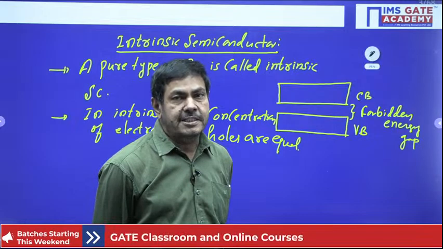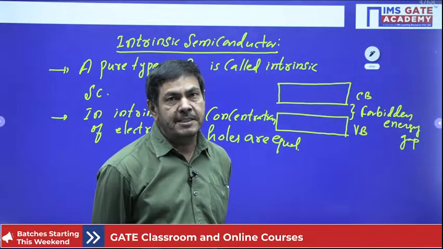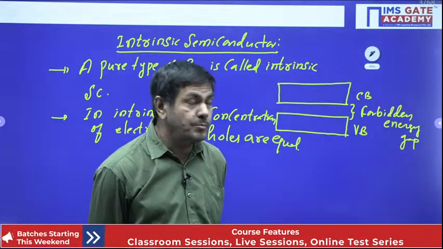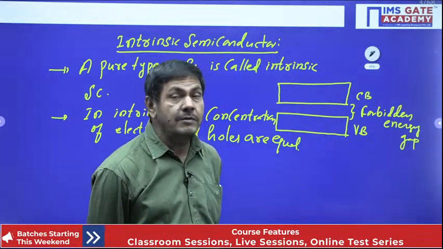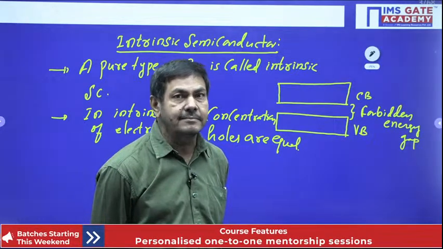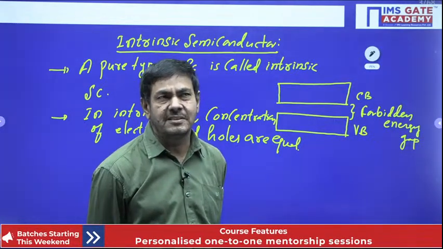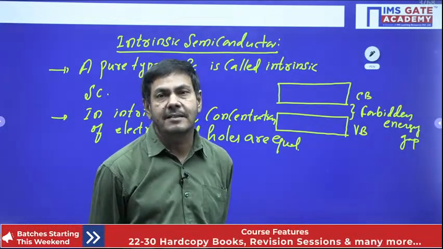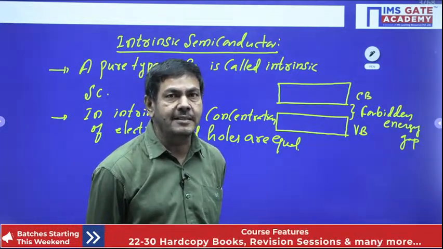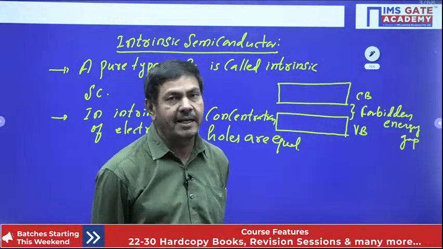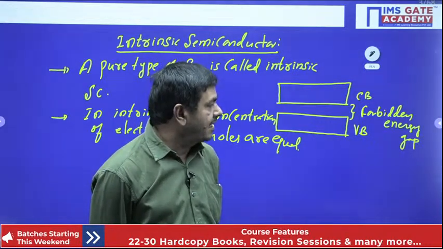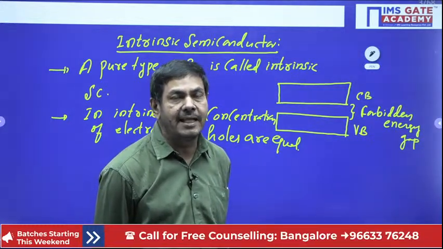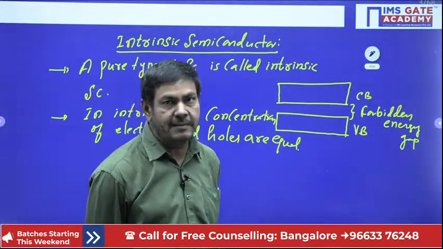At room temperature, 300 Kelvin, what is going to happen? At room temperature, the electrons will be liberated from the valence band. We don't need to give anything. The temperature is maintained in the atmosphere at 300 Kelvin. Immediately electrons will be liberated from the valence band. Once the electrons are released and become free from the valence band, directly they will enter into the conduction band only.